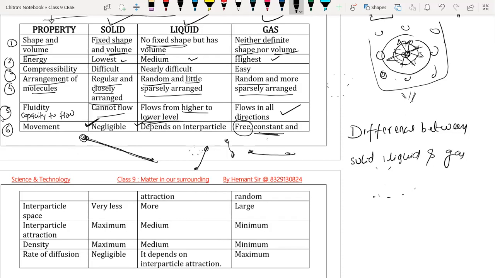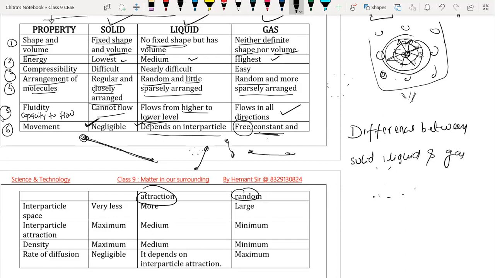So it depends on the force of attraction working between the particles. In the liquid state, it depends on interparticle attraction, whereas in gas, they perform free, constant and random motion. But in the solid state, the motion is very negligible. Particles are moving, but only within the free space present around them. That is called intermolecular space.